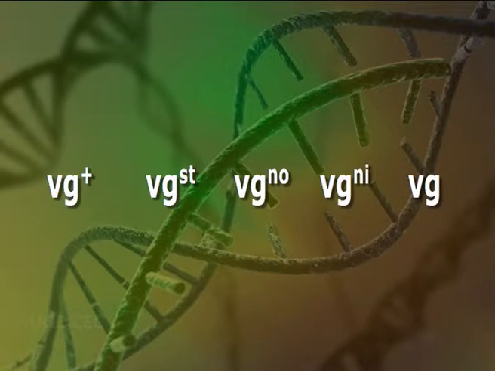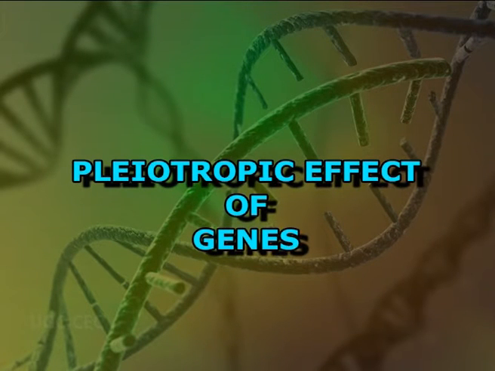These phenotypes are produced from the homozygous genotypes, and their heterozygous combinations result in intermediate phenotypes. Wild type, that is normal gene, is dominant over all other members of the series as shown here on the screen.